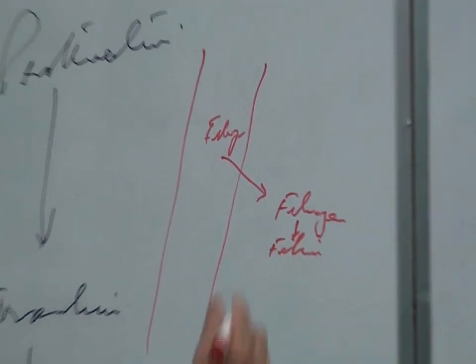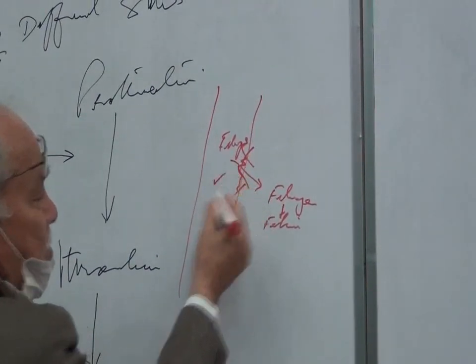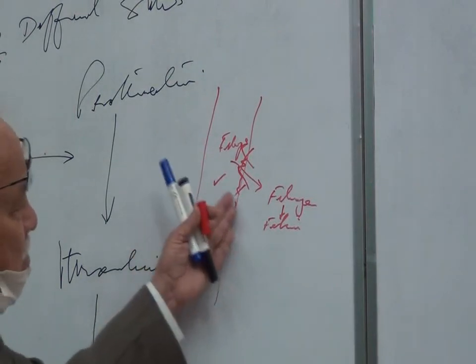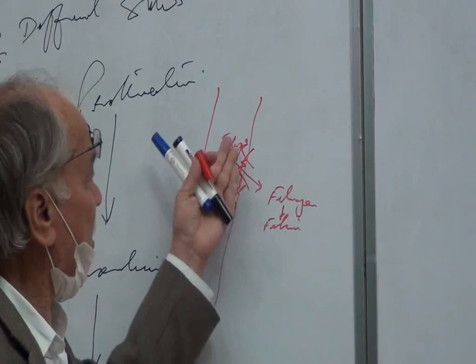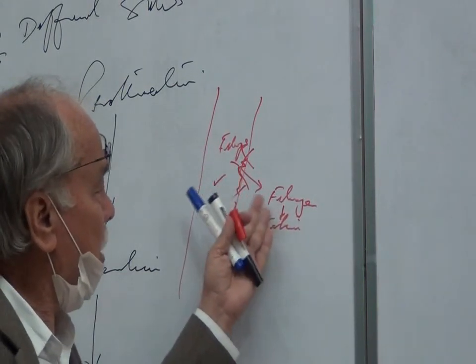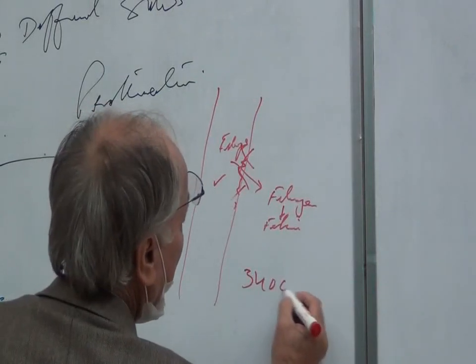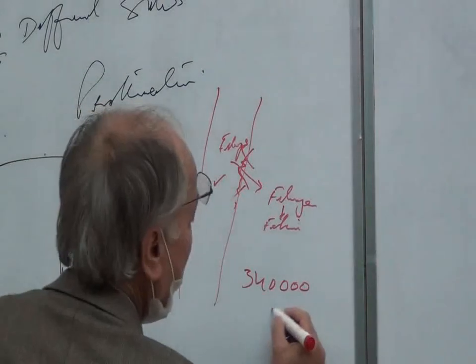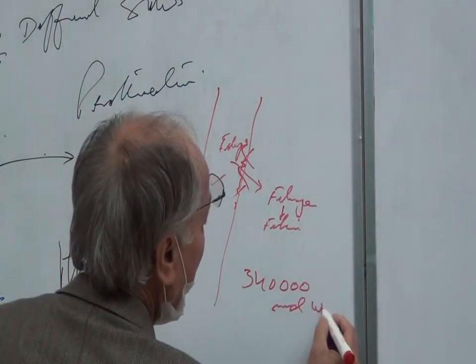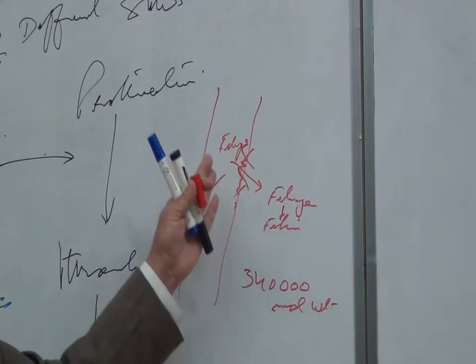Only when there is damage to the tissues or to the blood vessels does the fibrinogen leak out. The molecular weight of fibrinogen is almost 340,000, so it's a big molecular weight.